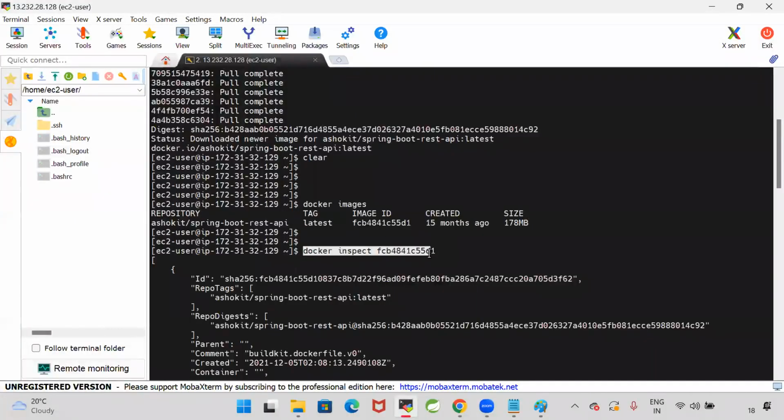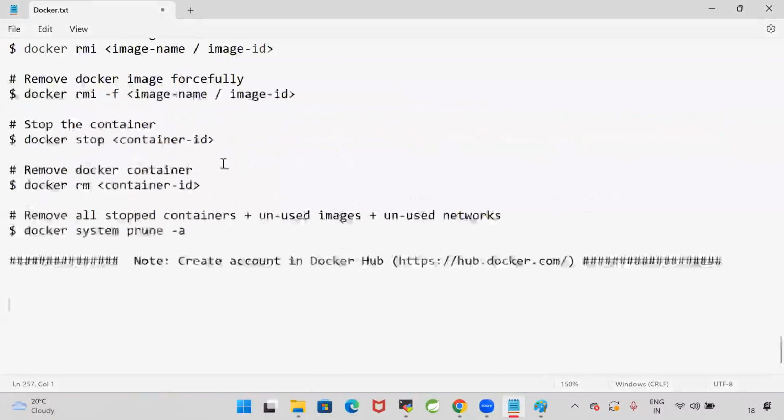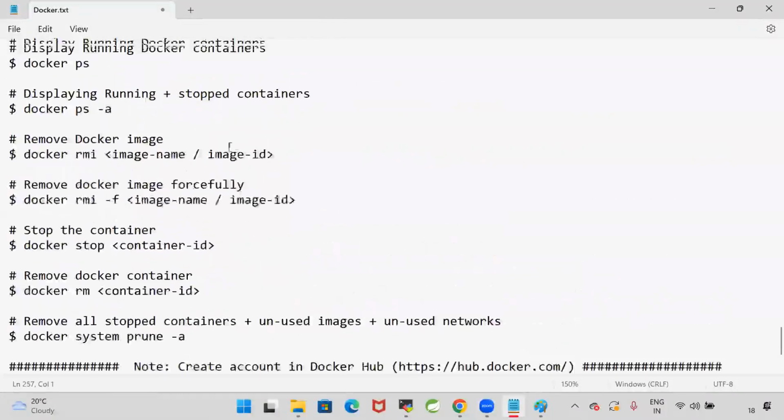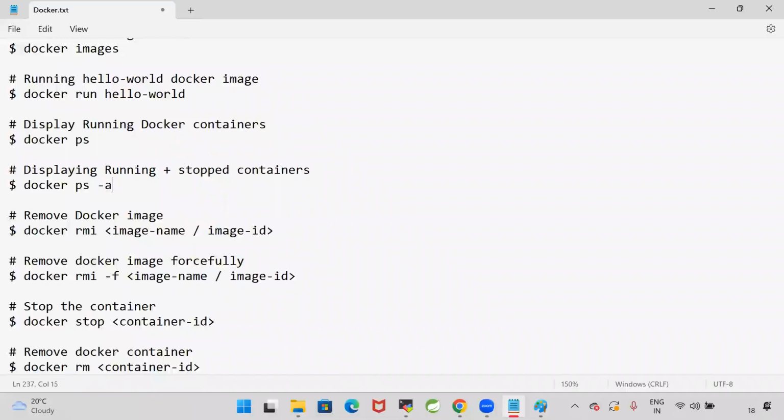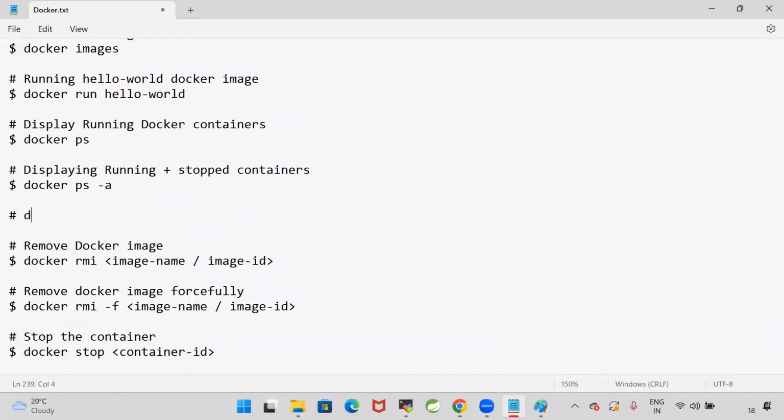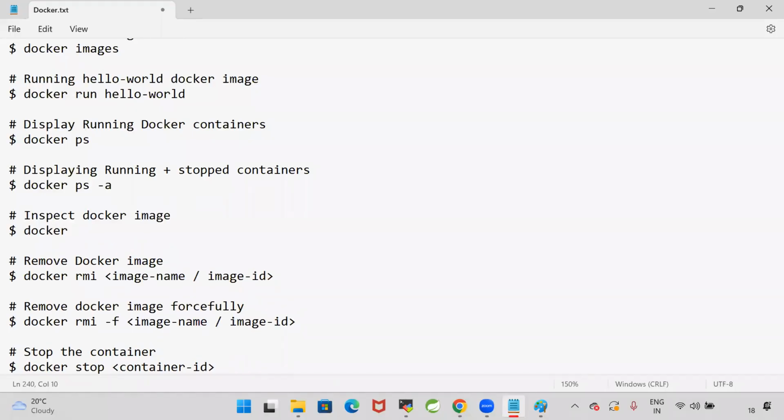So what all the information is available in the Docker image, we can see by using a command called docker inspect image ID. Inspecting the Docker image, to inspect the Docker image, we can go for docker inspect image ID. Inspect means it's like doing a postmortem to see what content is available in the image.